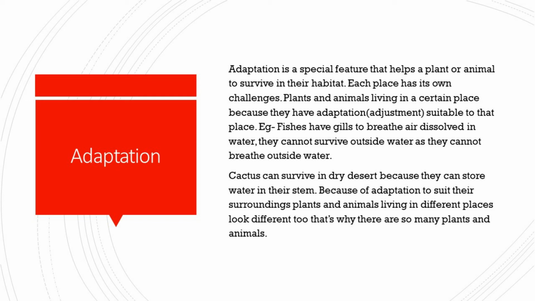For example, the leaves of a water lily plant that lives in water are thin and big and they float on water. They look very different from the leaves of a cactus plant, which are like sharp needles. Similarly, a fish living in water has a different body structure compared to animals living on land. Let us study the adaptation of plants in greater detail.